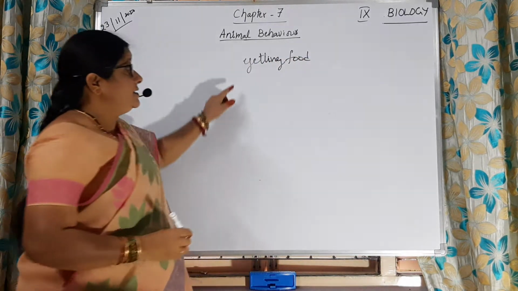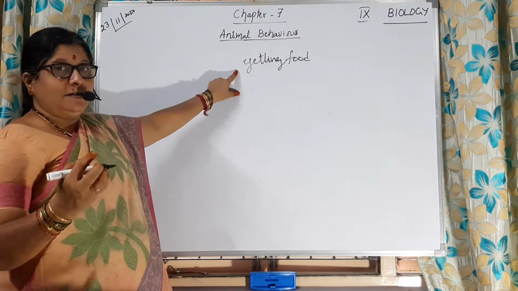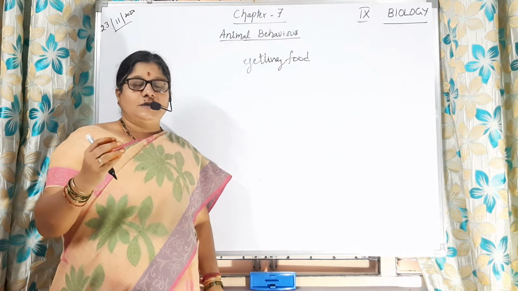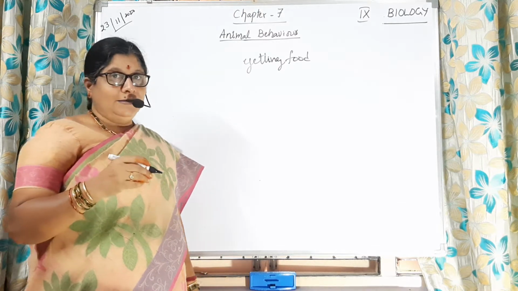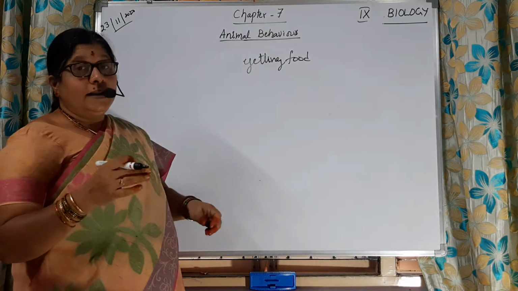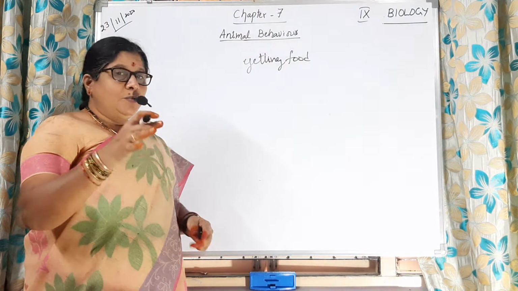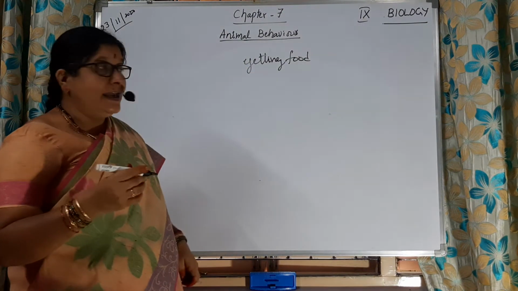That is in search of food, in search of food. So they are moving from one place to another place. If you observe our National Geographic channel, you can see how these predator animals wait for the prey. Is it not? Apart from that, grazing animals also move wherever they find grass. So that we can observe. So for getting food, we can study this animal behavior.